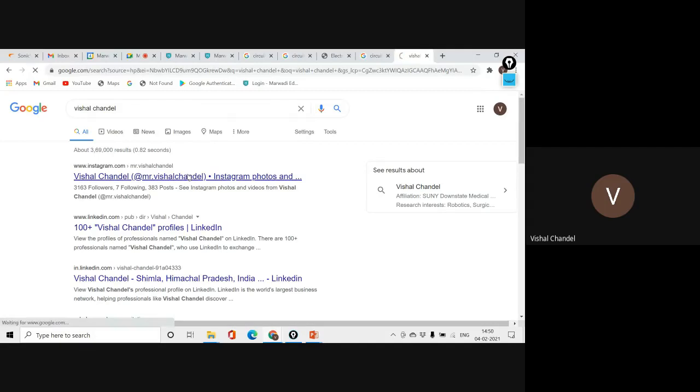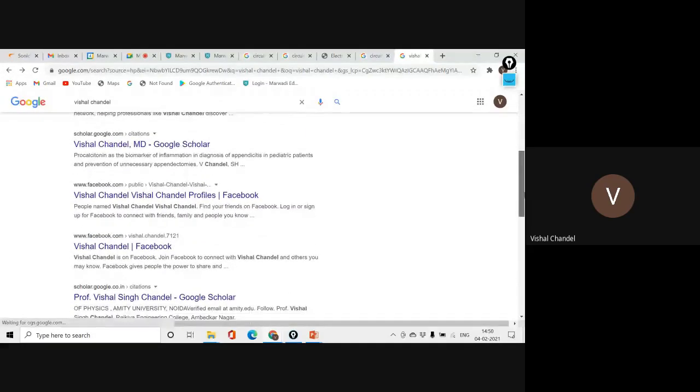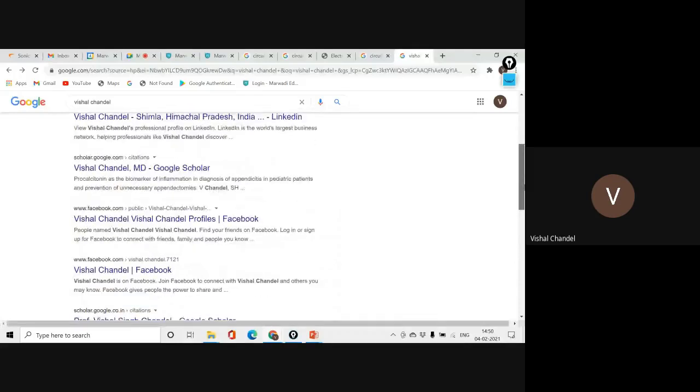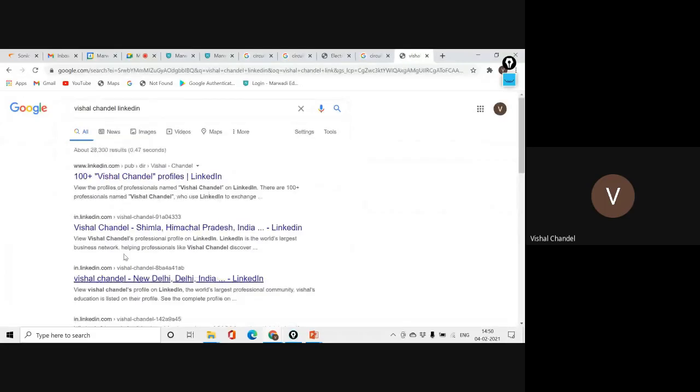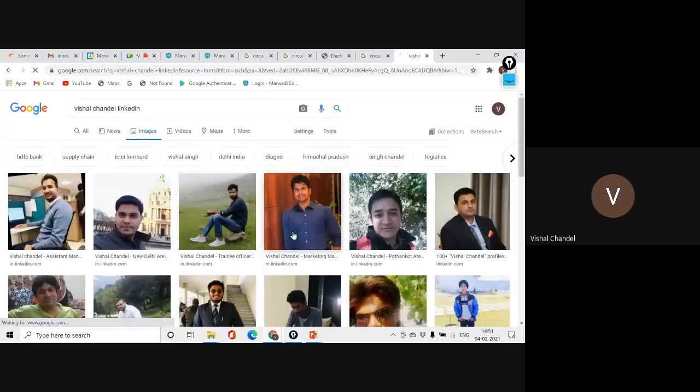Suppose I just want to check on LinkedIn. When I'm searching anything, I'm just requesting the packets, and the network is sending those packets to my browser. So sometimes when we feel the speed is low, the packets may be coming in that way. Let me check with an image.